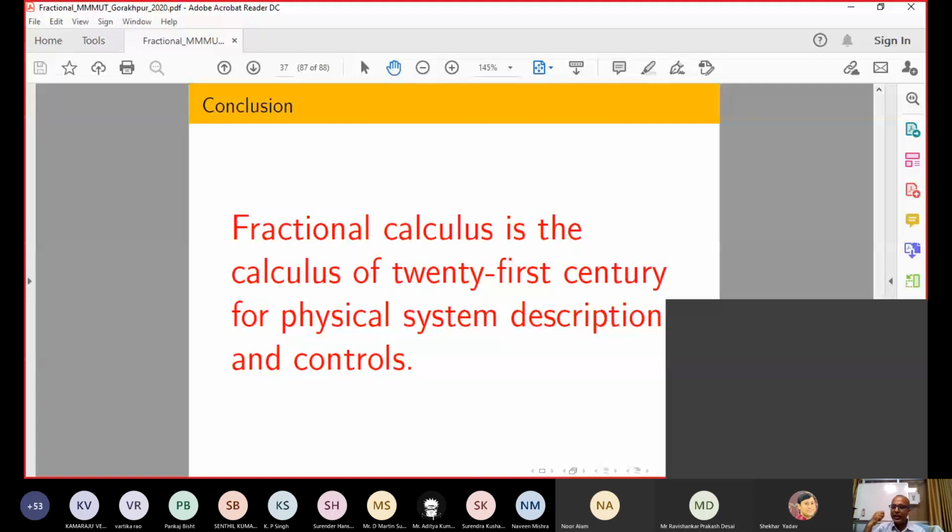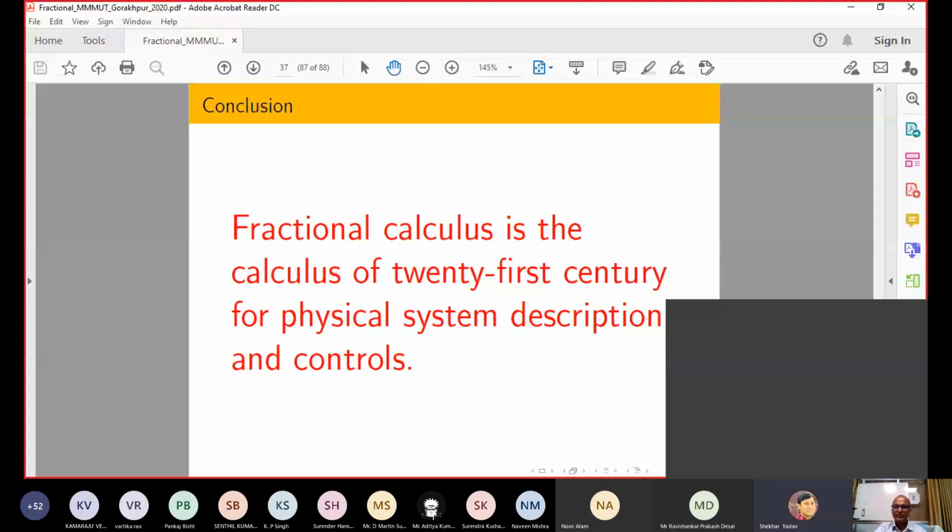So if you are assuming that your system can sustain an infinite amount of force, under that situation the integer order model and fractional order model are both the same. Under that situation you can do it, otherwise you cannot. So it is better to avoid.